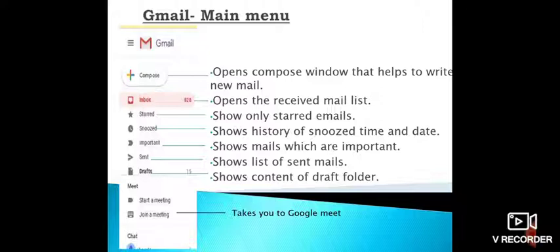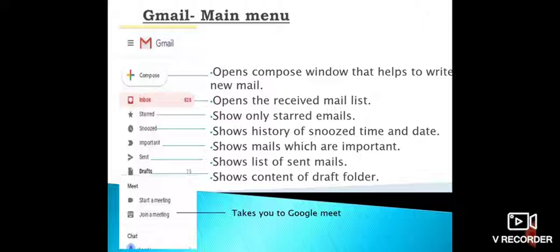Important shows mails which you have marked as important. Sent shows the list of sent mails. Then drafts. If you have designed a draft, now if you want to send some letter to the office, you have a letterhead, you have the form which is already built, and you can save it as a draft. You can use that draft whenever you want to send the mail again and again. So drafts are like templates you can create and save.